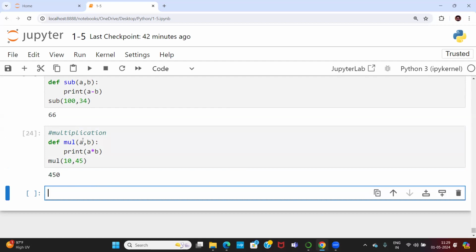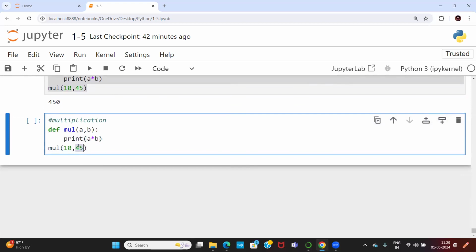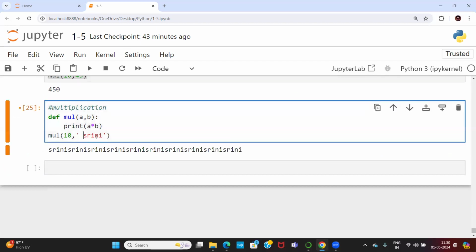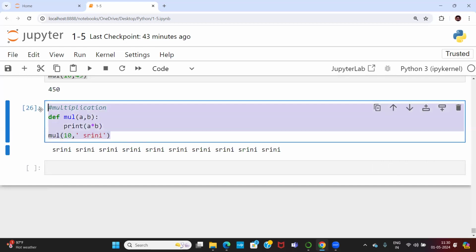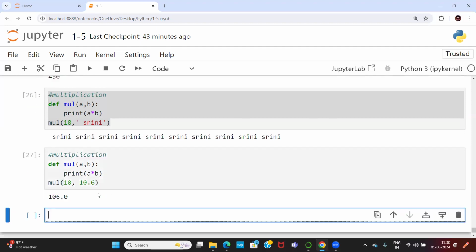Now this time, one important thing I want to tell you. A comma B is there, so the first one is 10 comma Srinu or Srini. What is going to happen? Srini 10 times. Now let me go one more step. This time I am taking a floating value. Yes, it will work out. Integer into float, it will work out.